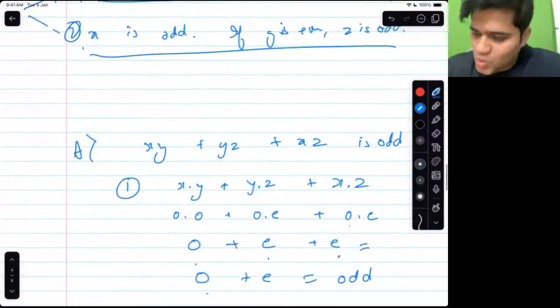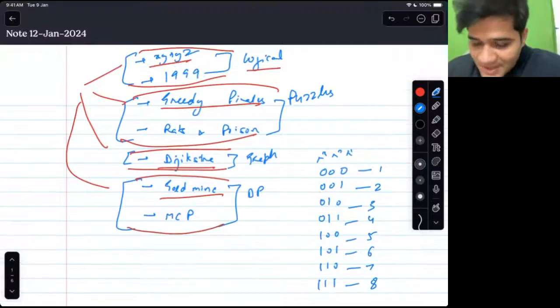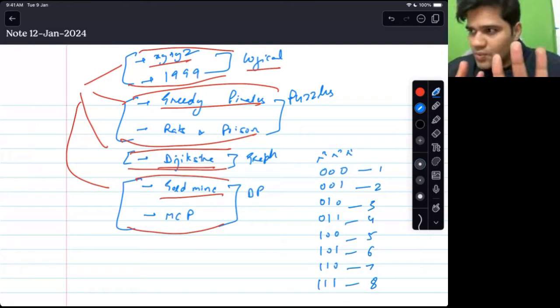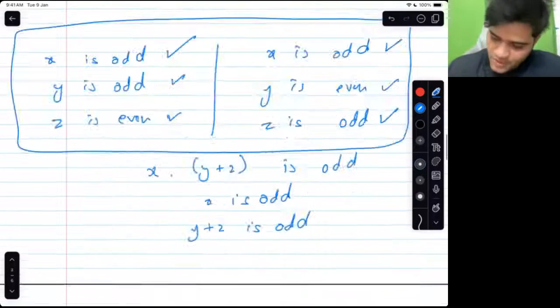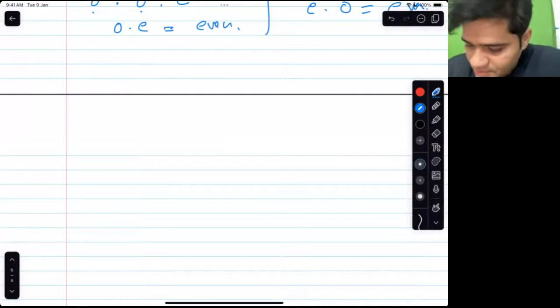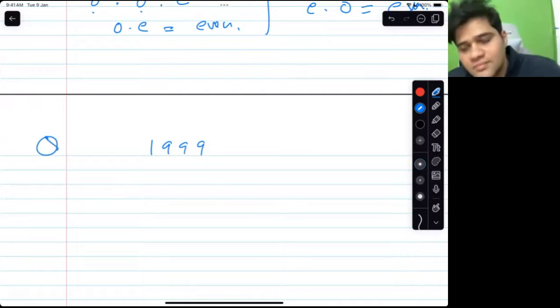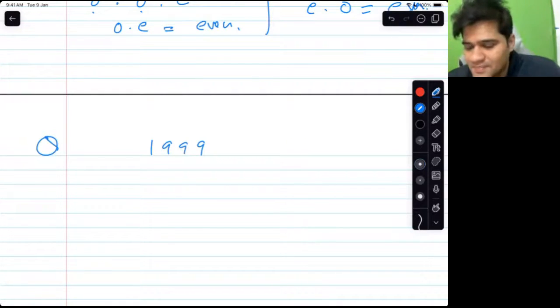Okay. Let us do one more question of similar kind. This question would belong to prime numbers. So let's see whether you would be able to figure it out or not. So you are given a question. You are given a number 1999.